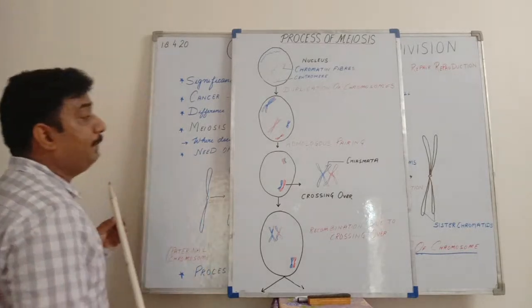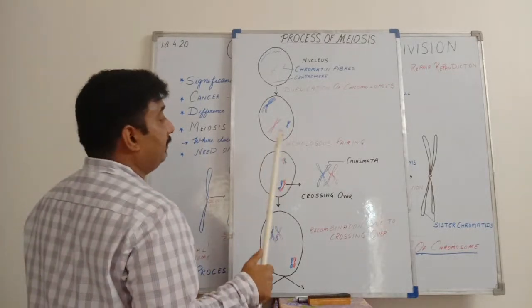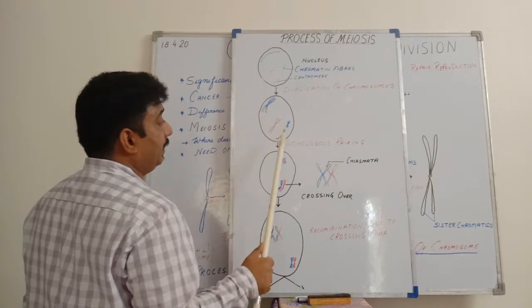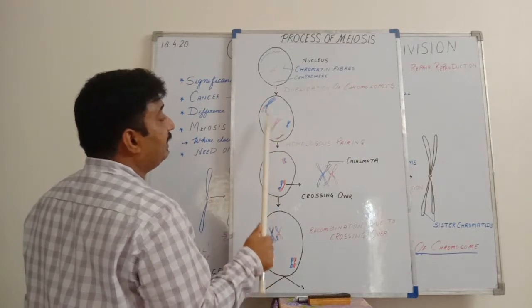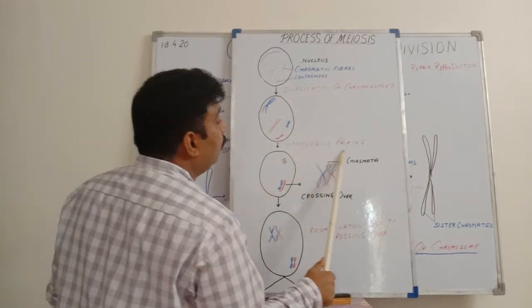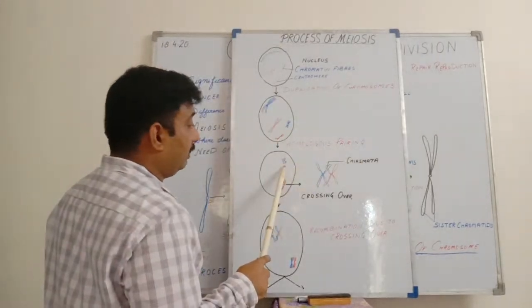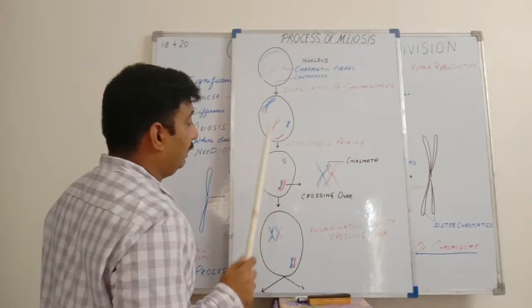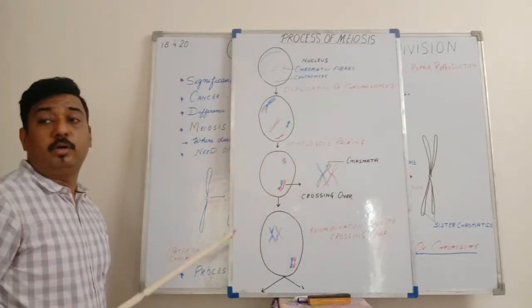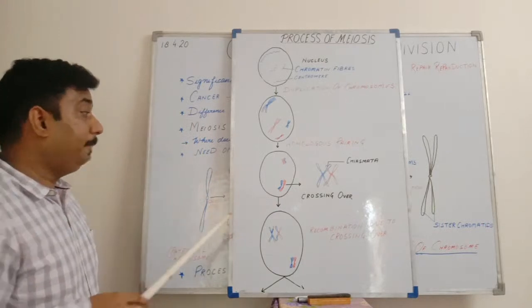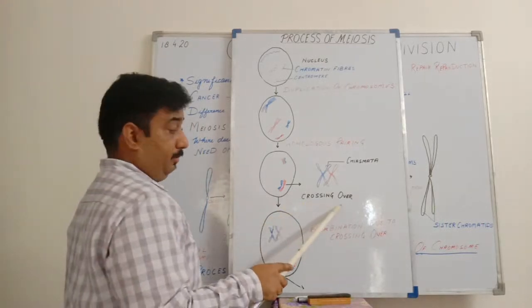So homologous pairing, same type of chromosome which is coming from the maternal side and the paternal side, we will find them coming together, which is called homologous pairing. We can see here a homologous pairing is taking place. Now after this homologous pairing, what will happen? Crossing over will take place.